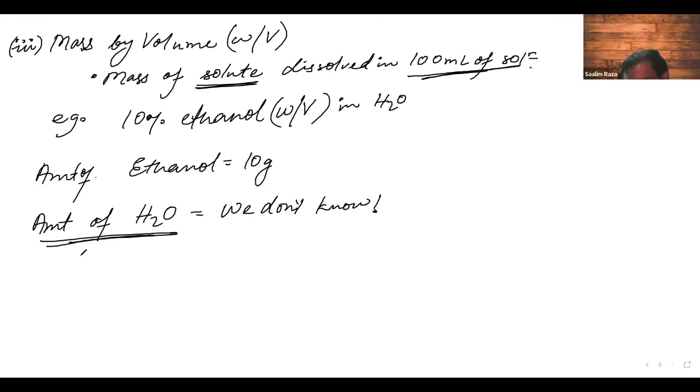Now we have covered 3. We will go for the 4th one. The 4th is parts per million. What is this?